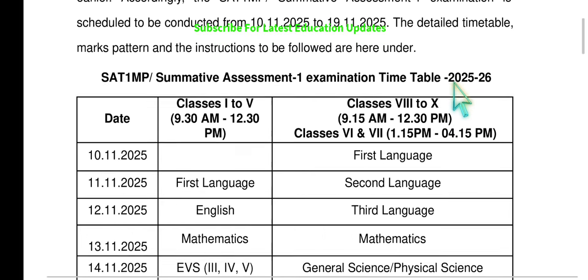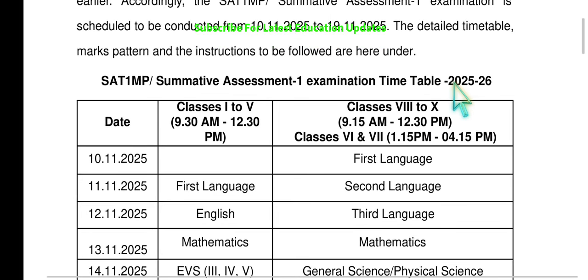Now let us look at the timetable of the SA-1 examination. So on 10th, we have the first language for classes 8th to 10th. Timings are 9:15 a.m. to 12:30 p.m. For classes 6th and 7th, timings are afternoon 1:15 p.m. to 4:15 p.m. And for classes 1 to 5 it is a preparatory day.